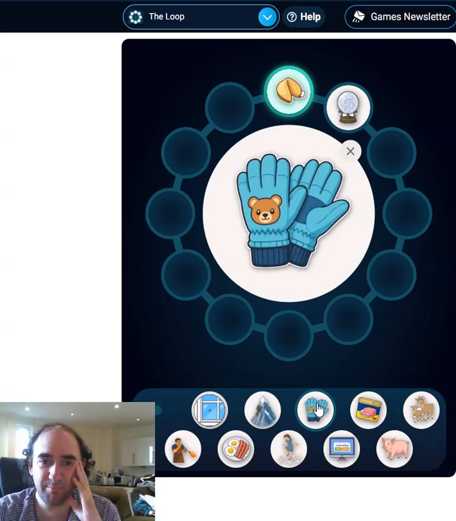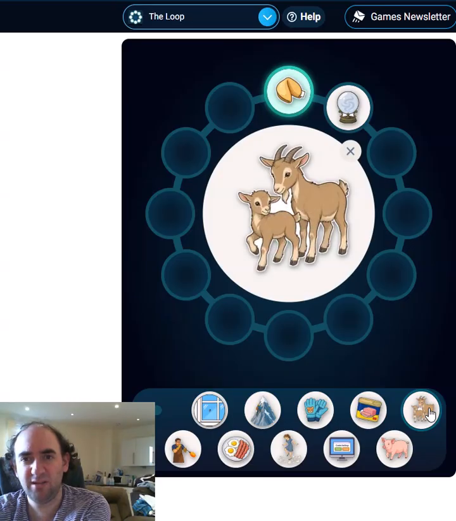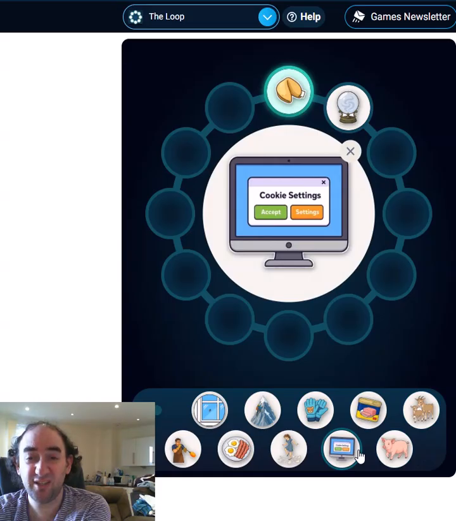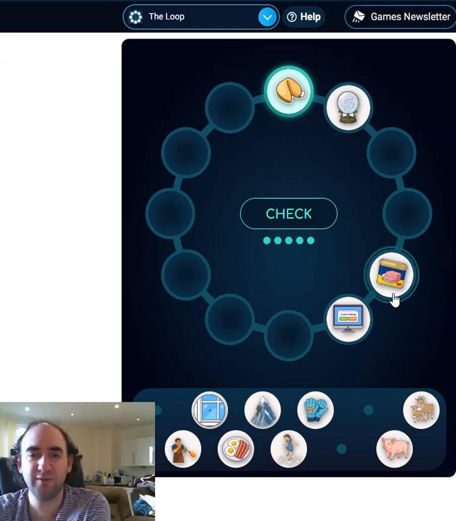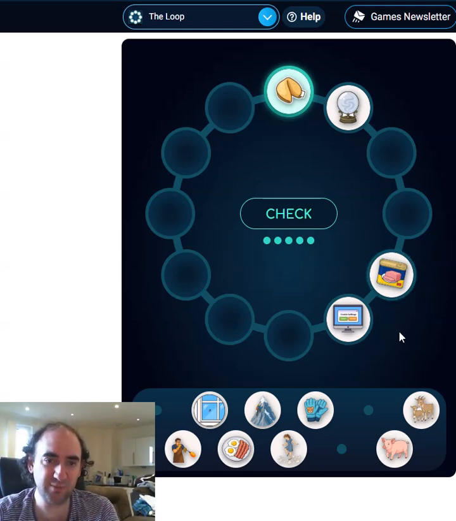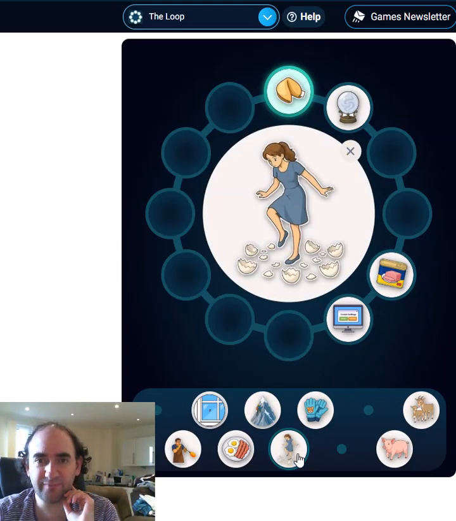Those are gloves with a bear on it. So are we meant to be looking for gloves or bear? Who knows? That is spam. Those are goats, presumably. Pigs. Cookies. Well, cookies are going to go next to spam, aren't they? Because they're both unwanted computer things. I don't know that they go there, of course, but I'm just putting them next to each other so I remember they go next to each other and we can move them afterwards.